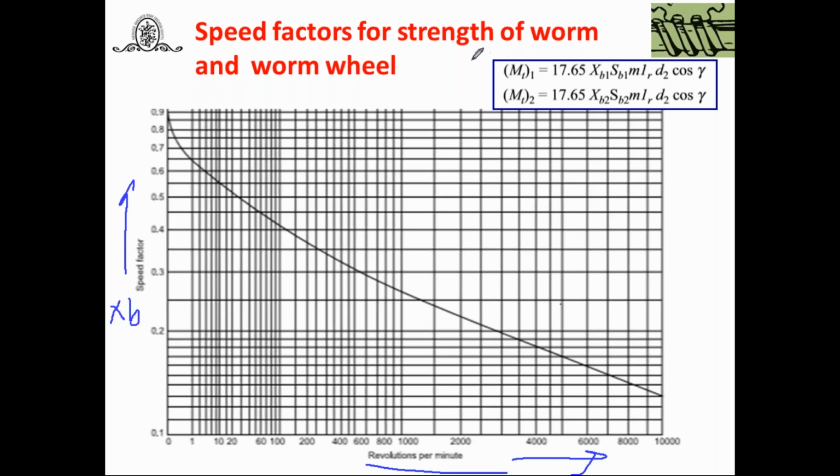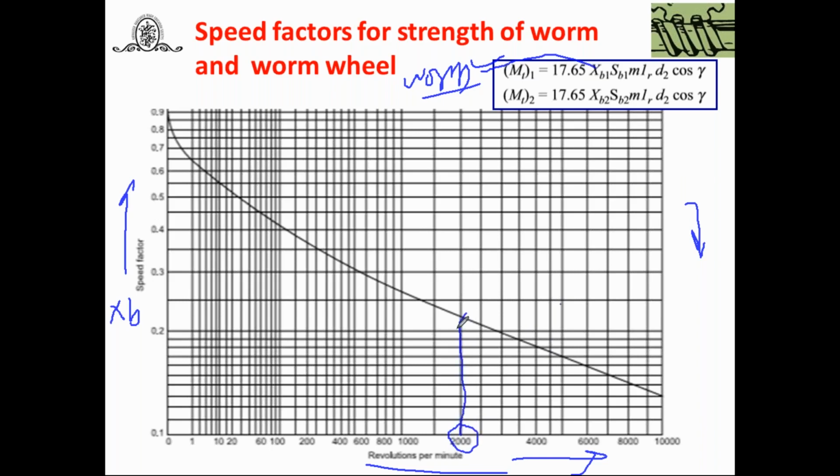Now what we have to do, suppose XB1 is the speed factor for the worm. Generally the worm rotates at high speed, it's a reduction, and the worm wheel will rotate at low speed. Suppose high speed, take the example, worm rotates at 2000 rpm.